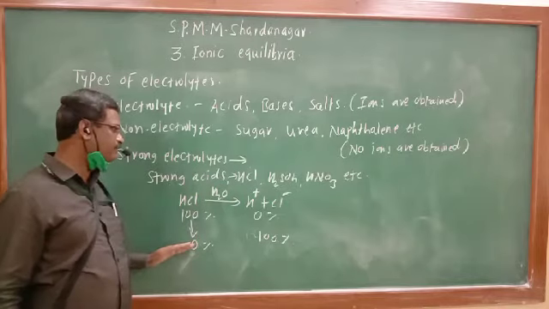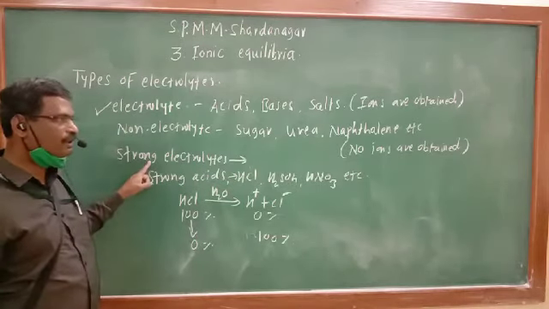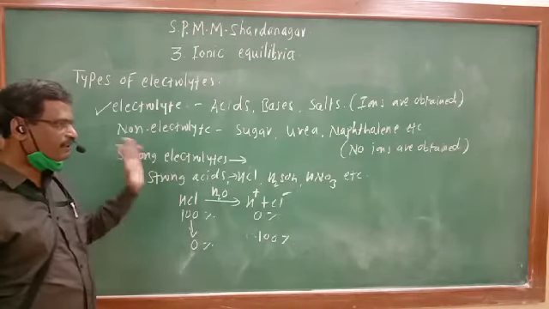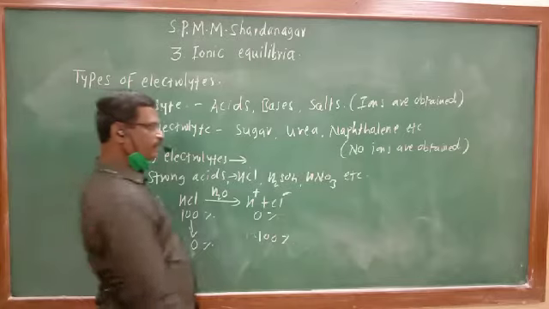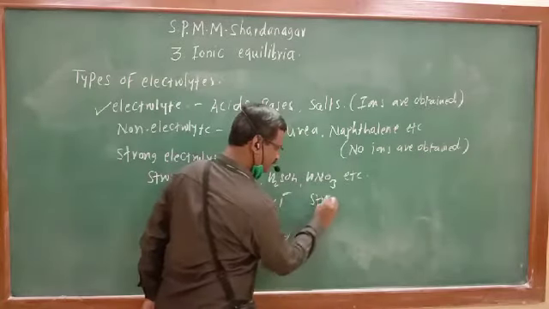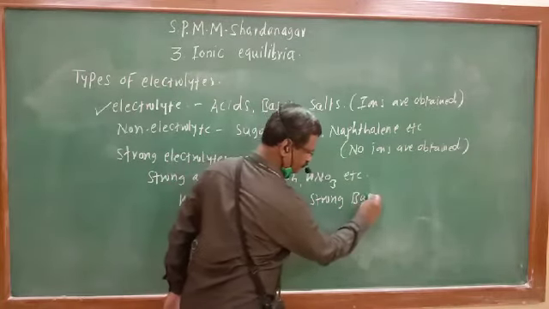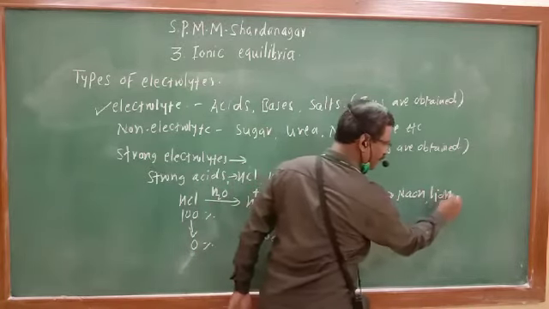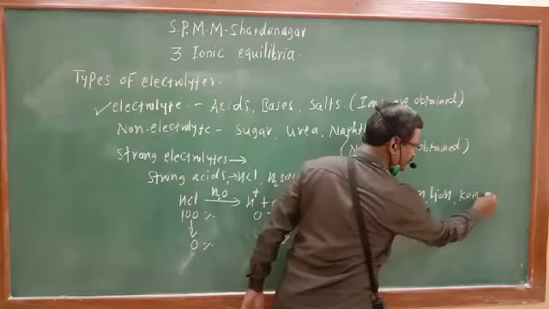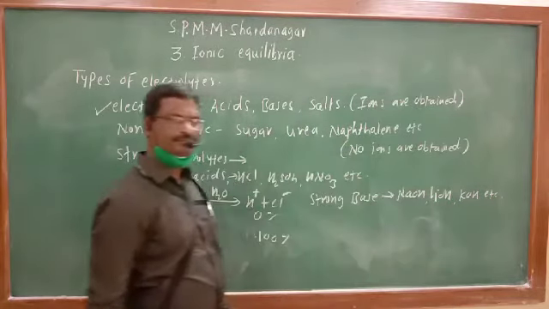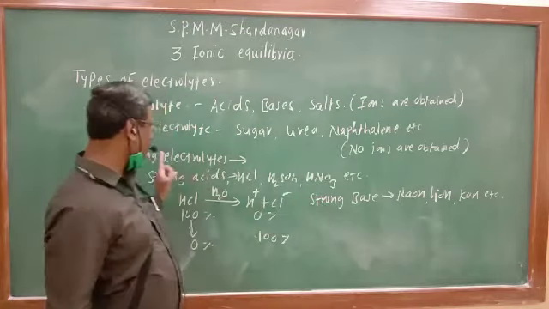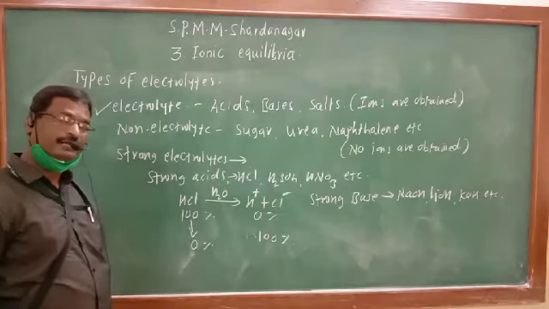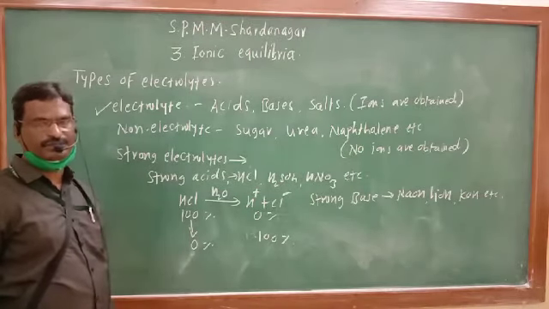Substances in which complete dissociation takes place are known as strong electrolytes. All strong acids are nothing but strong electrolytes. Then strong bases like NaOH, LiOH (lithium hydroxide), potassium hydroxide, etc. These are also strong electrolytes because whenever they are added to water, they also undergo complete dissociation.